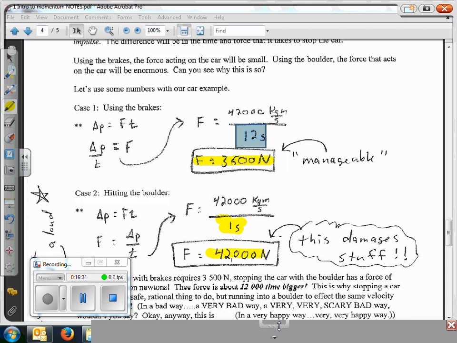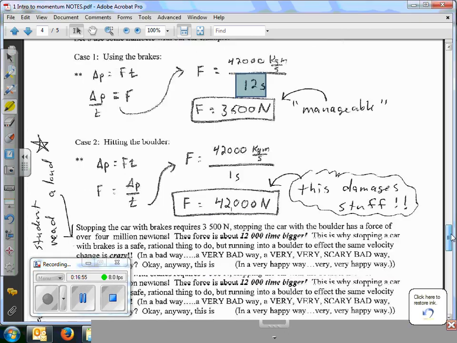But look at that difference. And you know what force does, right? If someone forces on you that much bigger, it's going to do that much more damage. So that's what this whole force-time trade-off is when we're changing momentum and when we're having an impulse.